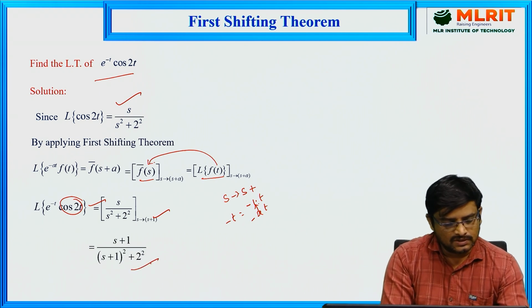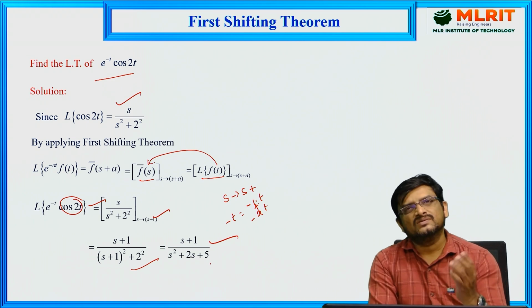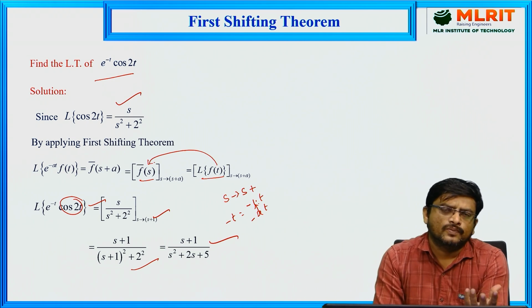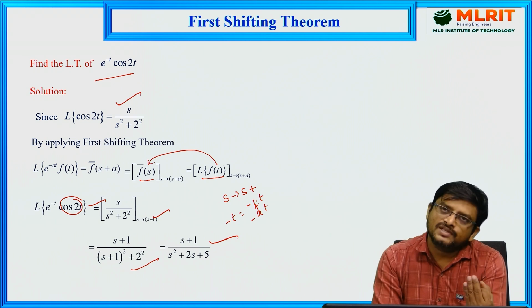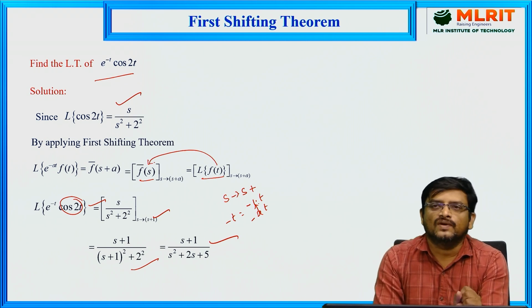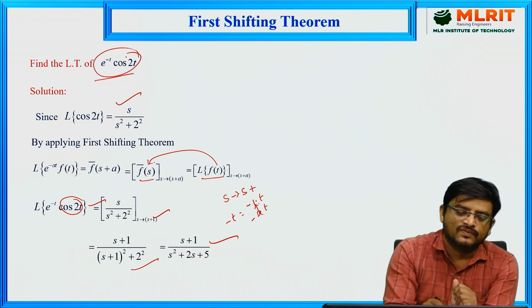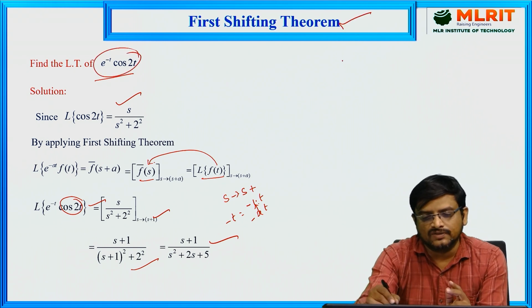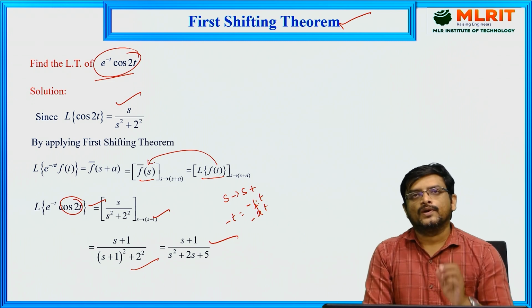So this is our required value here. So this is a simple point here. Whenever any function f of t is multiplied with some other exponential function, then if you want to find out the Laplace transform of that entire function, this type of functions, then we can use the concept of the first shifting theorem. That is the important point we have to remember.